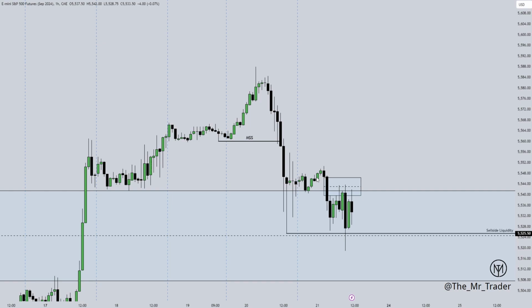Moving on to the 1 hour time frame, you can see that on Thursday we had this market reversal, breaking structure, and we're going to use this as a market structure shift going into today. And going into today, there's a sell side. If we're having a market structure shift going lower, we want to expect lower lows to be hit. Using this 1 hour fair value gap, I decided to have a bearish bias going into today.